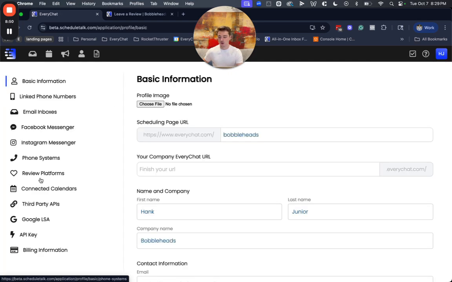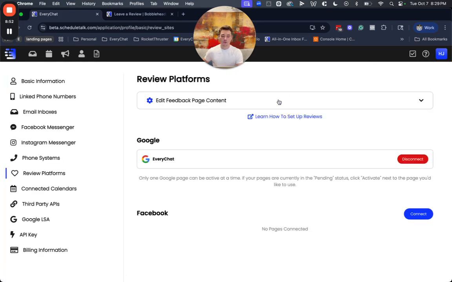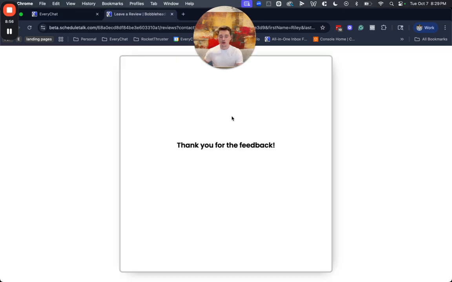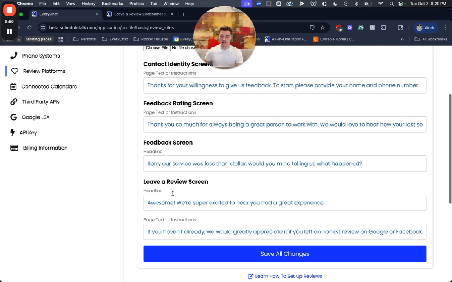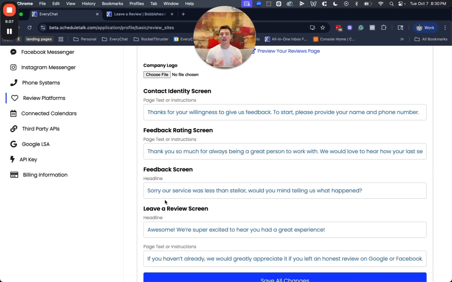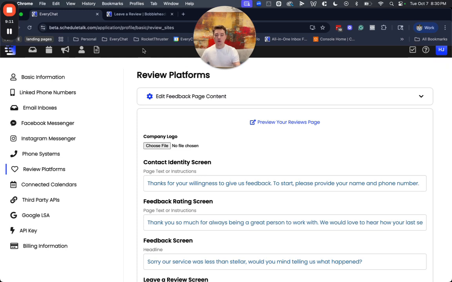If we go back over to the reviews page, and we just look at this here, you can apply your logo, so you can put your logo in all of these pages. And then, like I mentioned, this is going to be where you edit all of the content that goes above that form and above where they pick how the service went, so that you can word it exactly as to what fits your business. Now, the last thing that I will mention here.